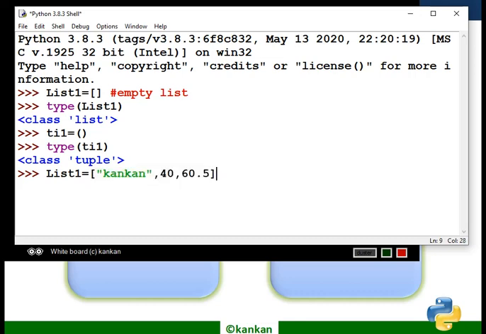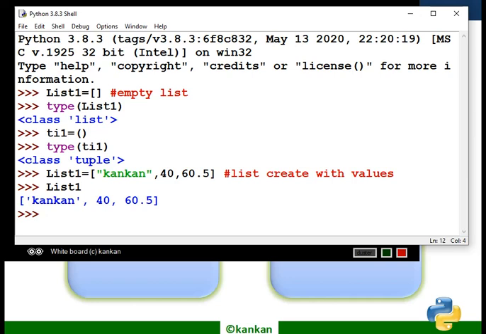So the list is created with values. Clear? Now list1 contains all these types of values.